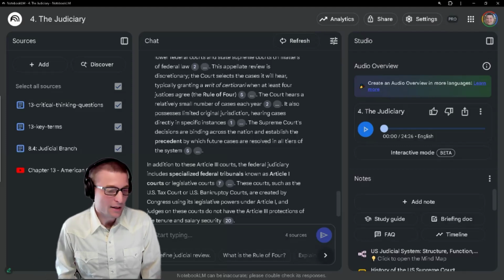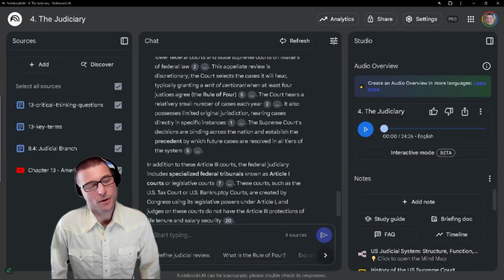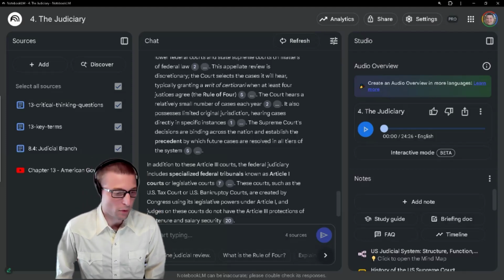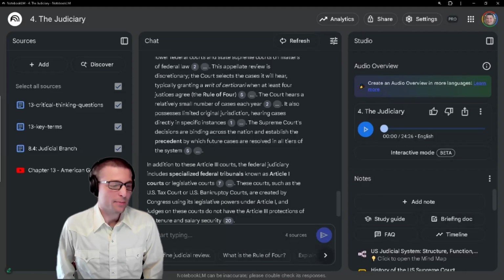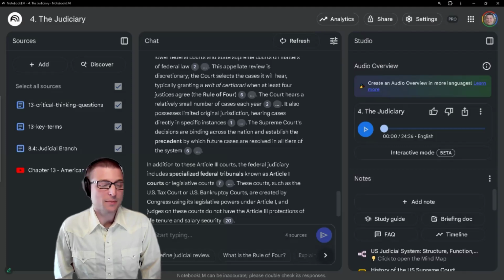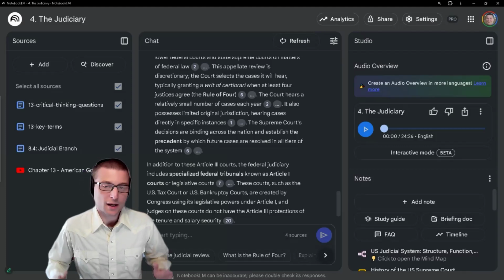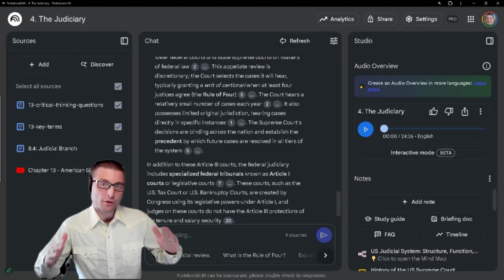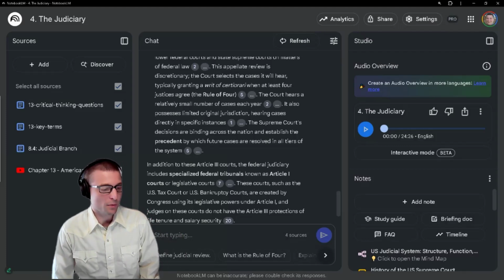Finally, the highest court in the federal system and the ultimate interpreter of the Constitution is the U.S. Supreme Court. It has original jurisdiction in disputes between the states, but its primary role is appellate, reviewing decisions from federal circuit courts and occasionally state supreme courts if a federal question is involved. So at the federal level, it's 94, 13, 1 to the Supreme Court.